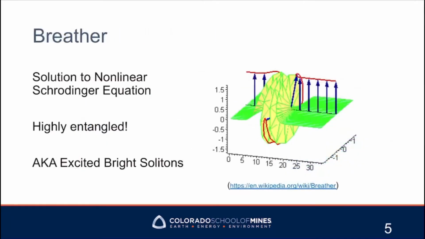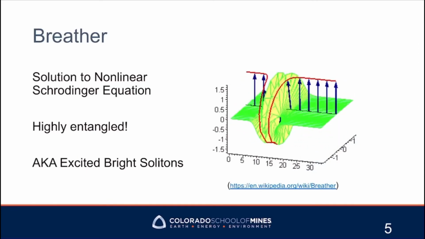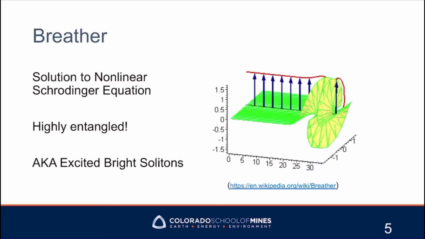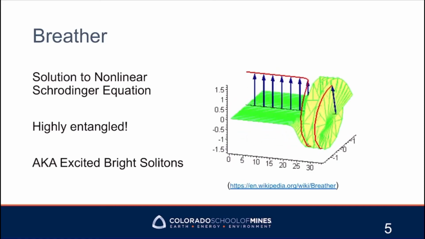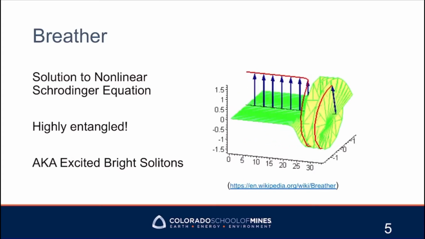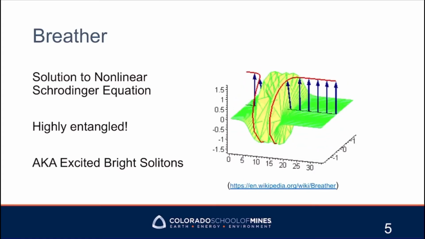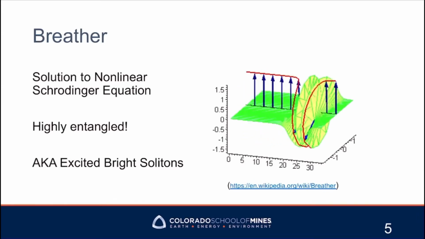The final piece in defining QEBs is breathers. Breathers are a solution to the nonlinear Schrödinger equation, which are also called excited bright solitons. These are highly entangled, allowing for us to call them complex because of the connectivity of the system. From the graphic, you can see the breathing pattern that gives its namesake. Discrete breathers exhibit famous robustness and complexity we hope to see in QEBs.